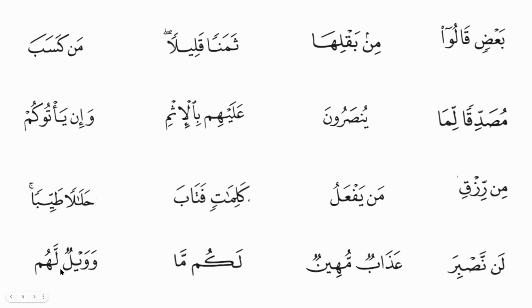وَوَيْلٌ لَهُمْ. Because now I'm reciting the Nun Sakina hidden in Tanween clearly, which I need to avoid because there is a condition of idgham of Nun Sakina because Tanween is followed by letter Lam. So by completely merging letter Nun into letter Lam, we will recite this example like this. وَوَيْلٌ لَهُمْ. I hope these rules are clear to you.